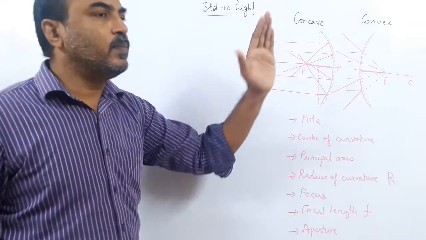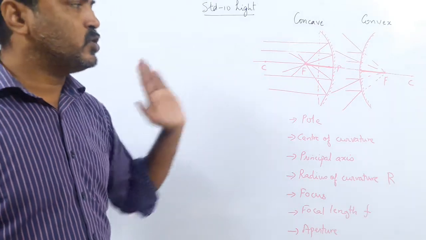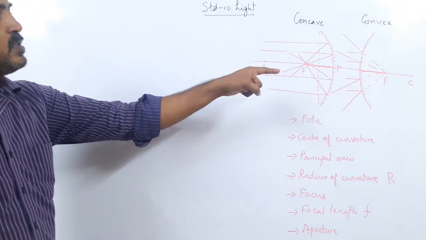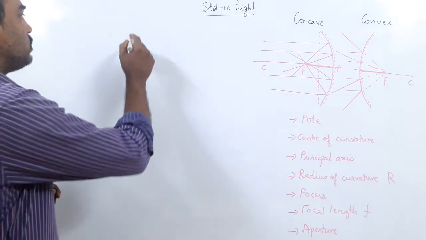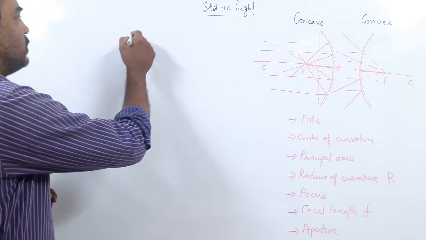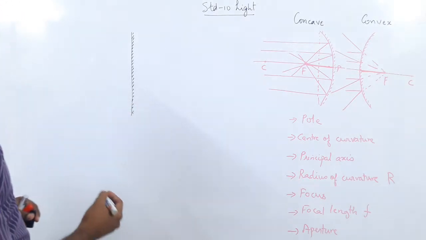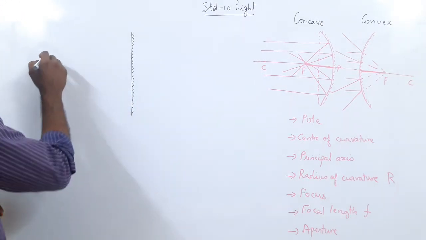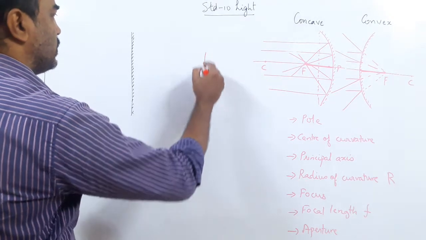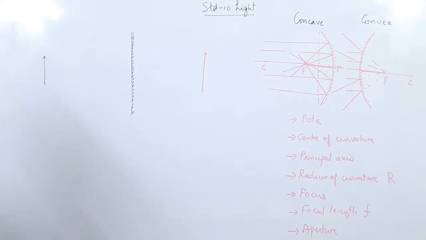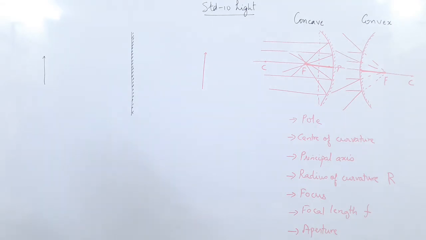But in the case of a spherical mirror, things change. How do things change? According to the position. Before we go to this, let us go back to our plane mirror, just for comparison's sake. We have a plane mirror and an object. The object forms an image of the same size. I am not going to draw it again, but just showing you.